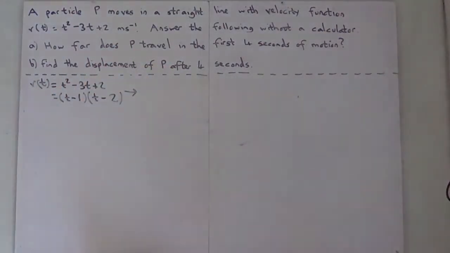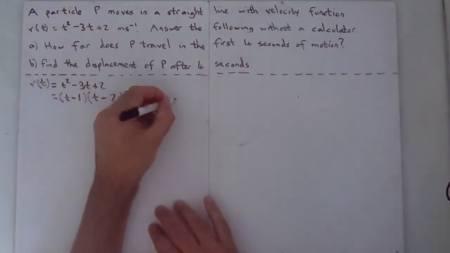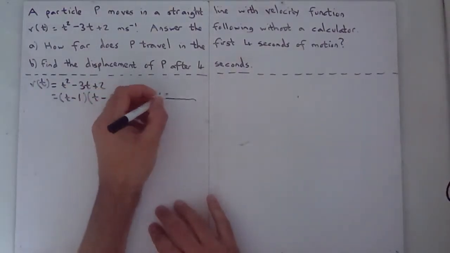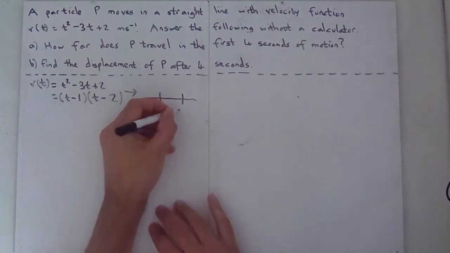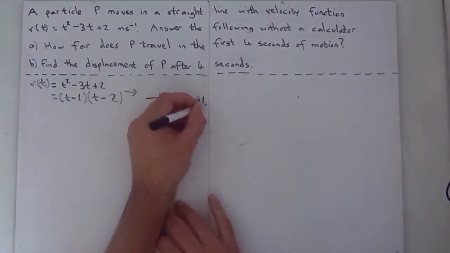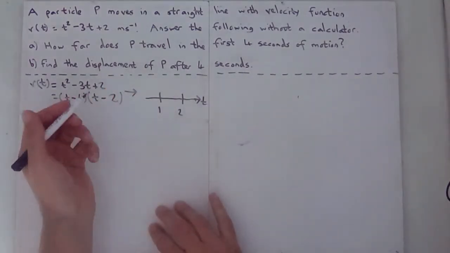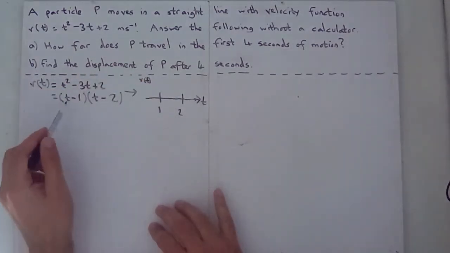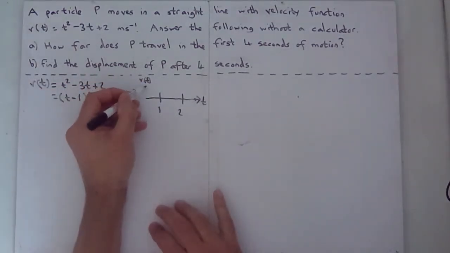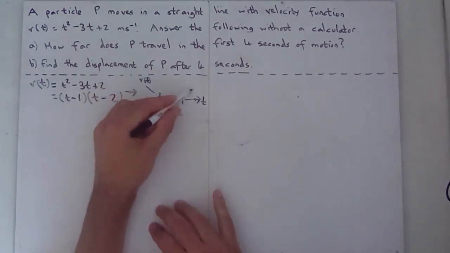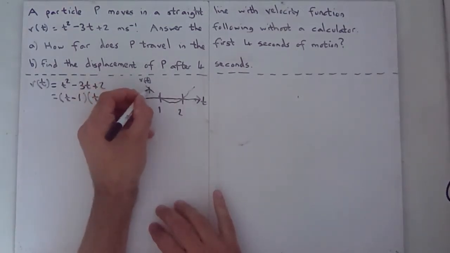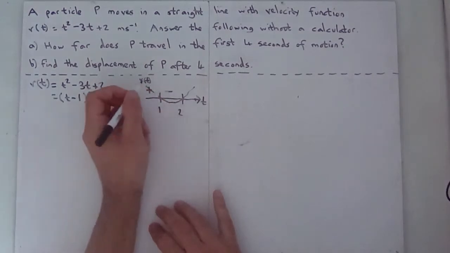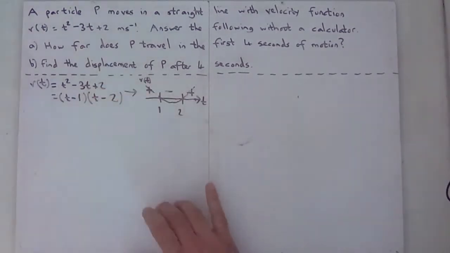So if we try and draw a sign diagram, you know you're going to have zeros at 1 and at 2. This is time along here, and we're doing a sign diagram of v(t). It's a positive quadratic, so it's going to come around like this, which means it's positive this side of the 1, negative between 1 and 2, and then positive again.